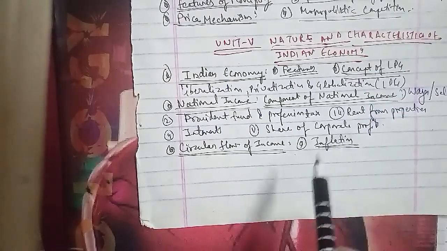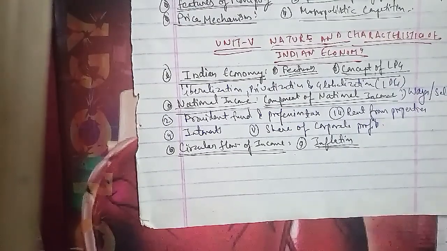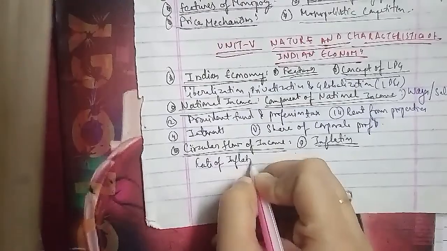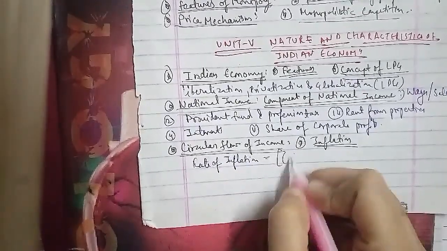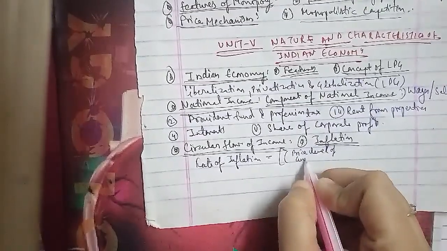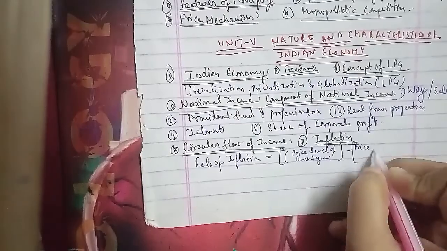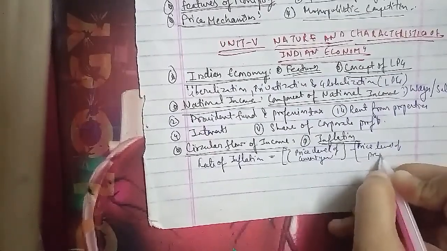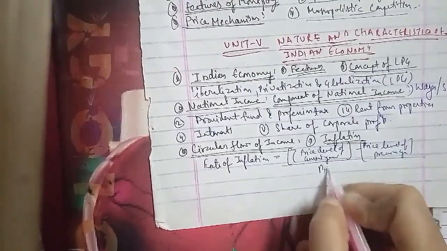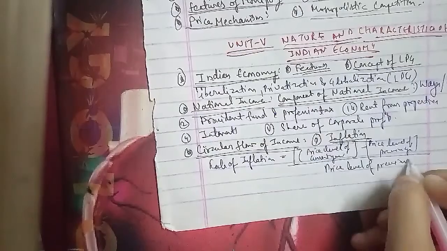The rate of inflation is the rate of change of the general price level and is measured as: rate of inflation equals price level of current year minus price level of previous year, upon price level of previous year, into 100.